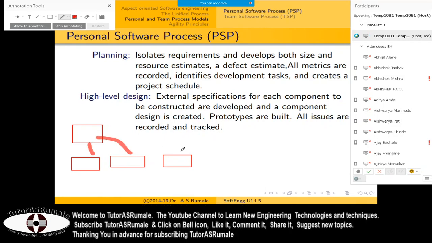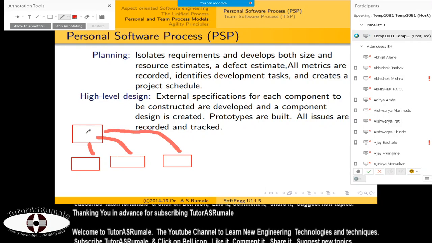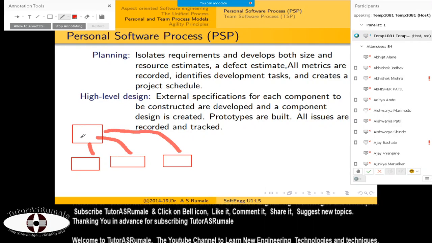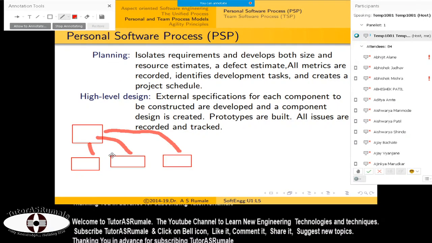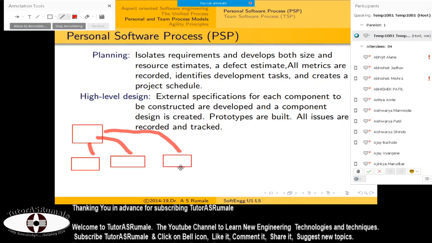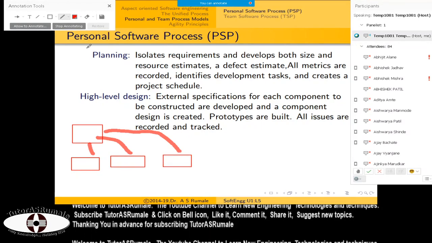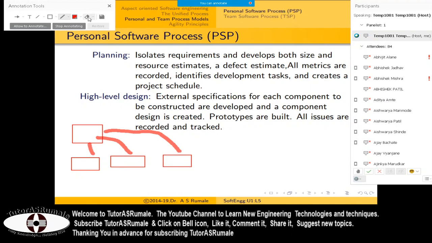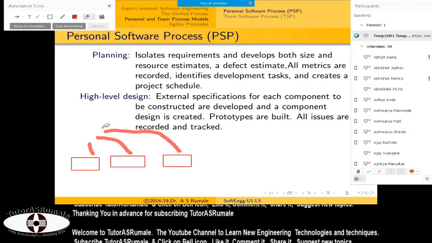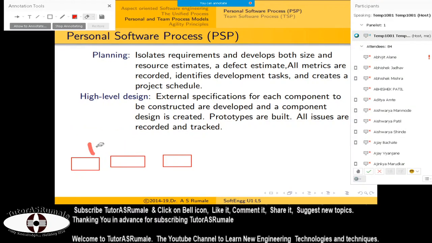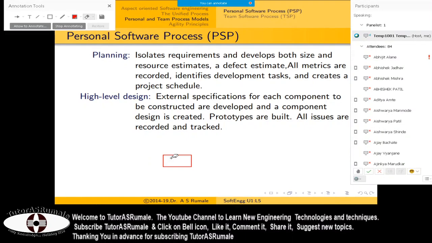So this is your software system. Let's say this is a student information system. Then for the student information system, you have the student entry database and the student login system. These are your high level design.